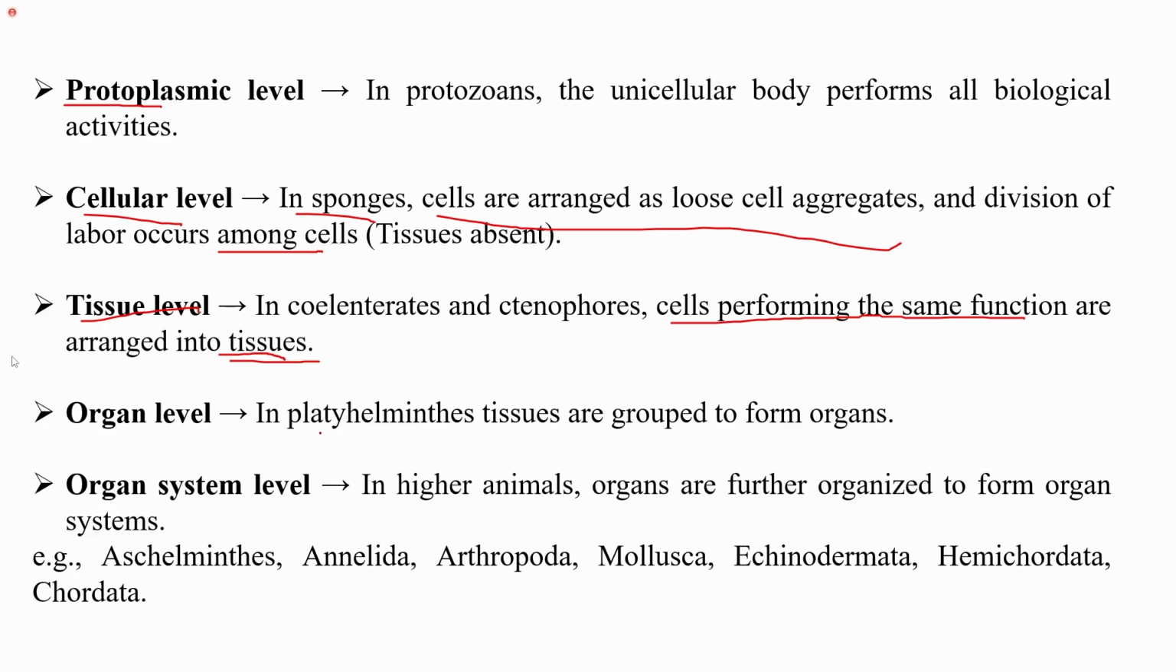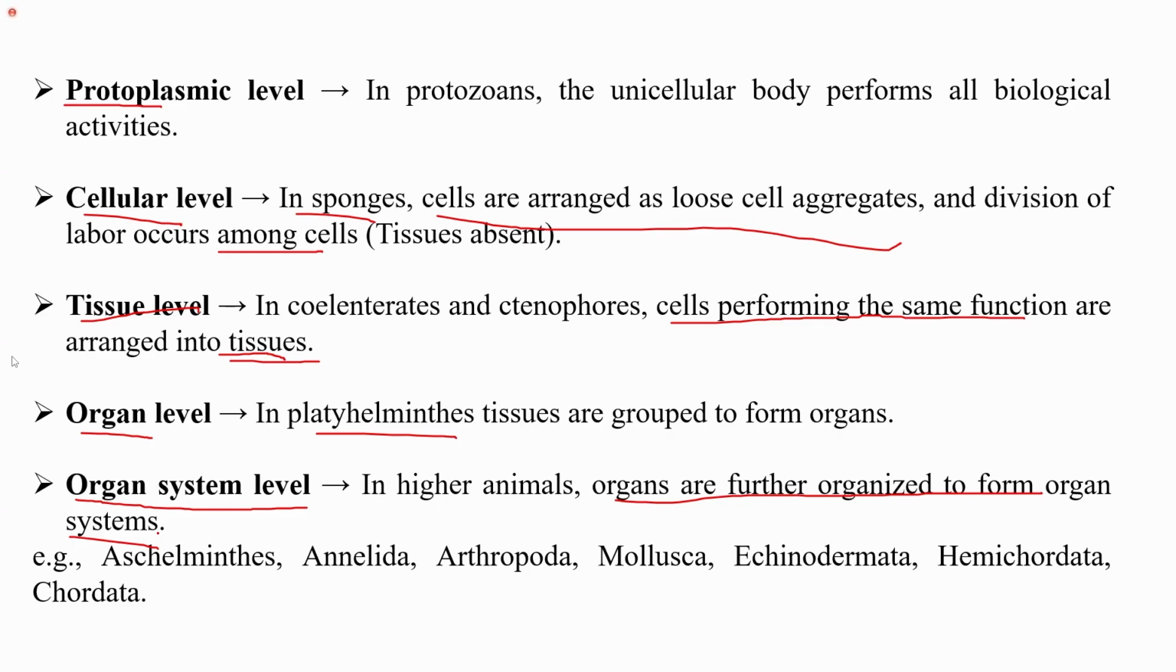Now, in platyhelminthes, tissues are arranged to form organs, and therefore we have an organ level of organization there. After that, in higher animals, that is from aschelminthes to chordata: aschelminthes, annelids, arthropods, mollusca, echinodermata, hemichordata, and chordata, the level of organization is organ system level. That is, in higher animals, organs are further organized to form the organ systems. So, in platyhelminthes, no organ system is present.